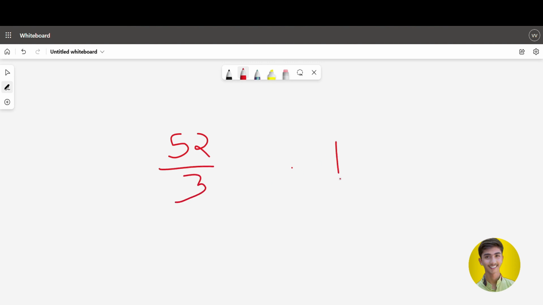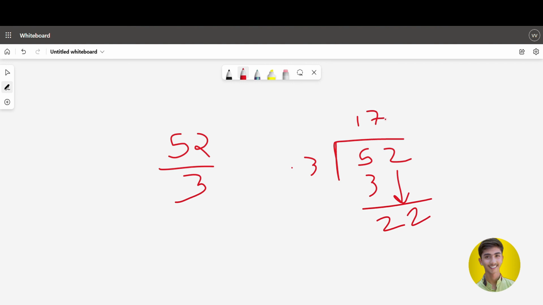So we get 52. If we divide by 3, what do we get? 3 ones are 3, here we get 2 and 1, 2, 3 sevens are 21, so we receive remainder 1.